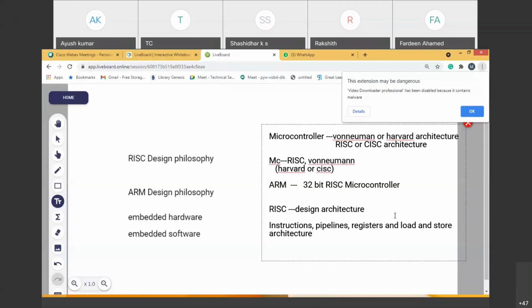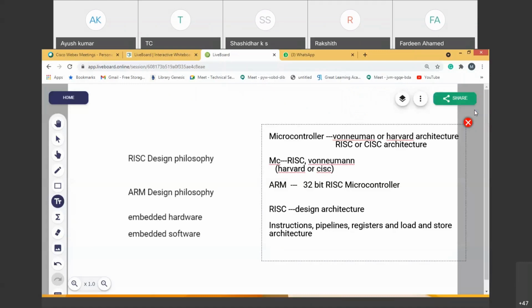It means in CISC architecture, we have instructions associated with memory also. In RISC architecture, we have instructions associated more with registers rather than memory. Load and store are the only two instructions in RISC architecture associated with memory. Remaining all instructions are associated with registers only. When we look into the instructions, you will come to know how they are associated with registers. That's why registers play an important role in RISC architectures.